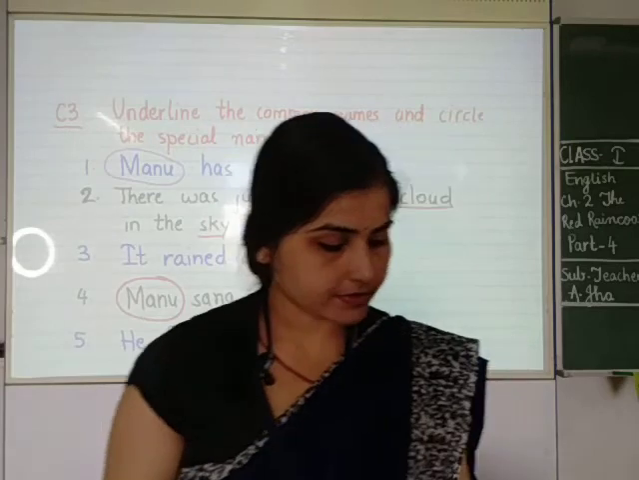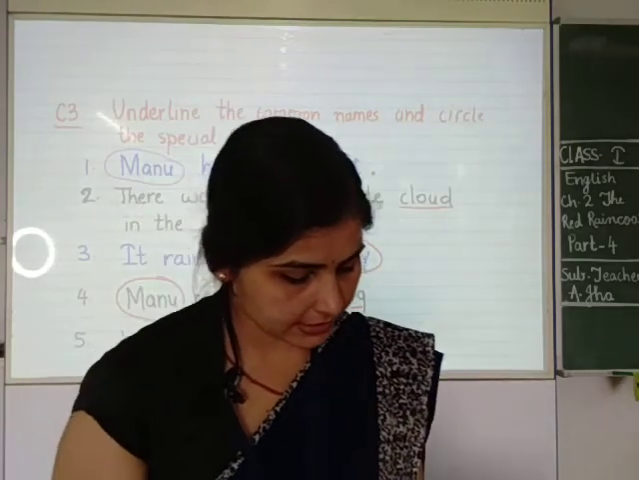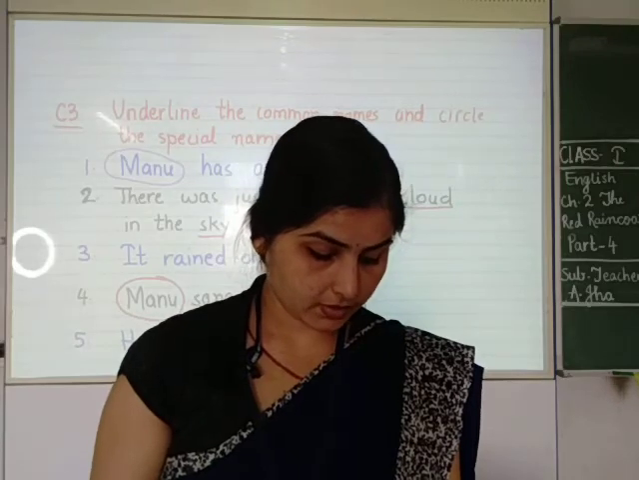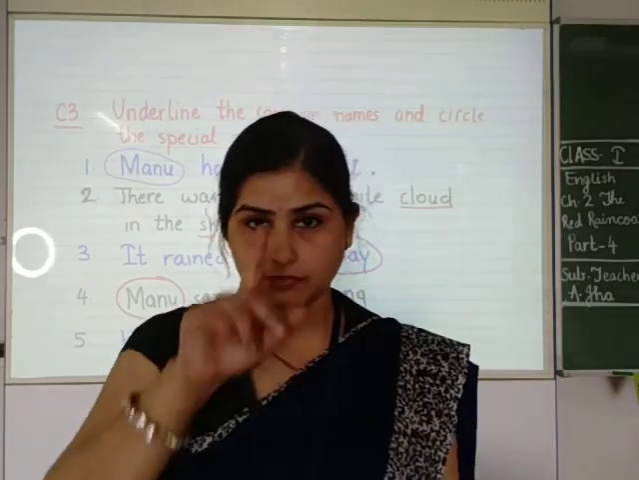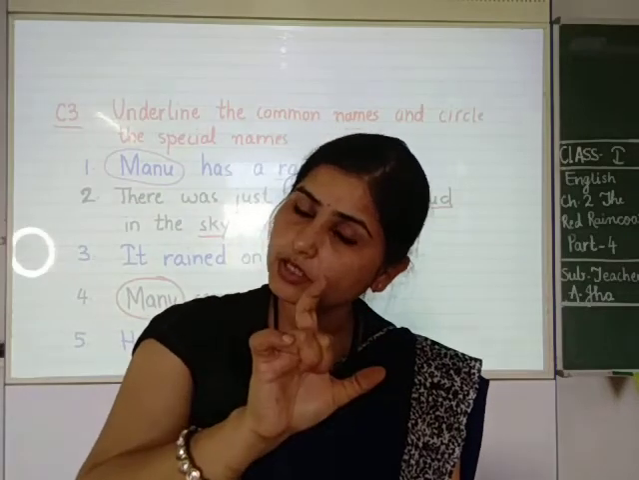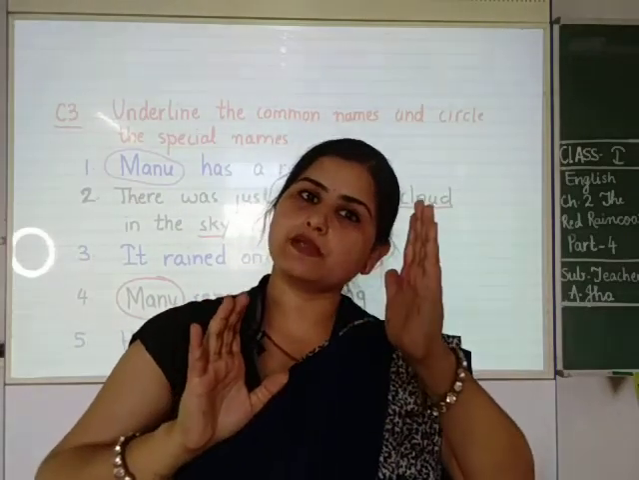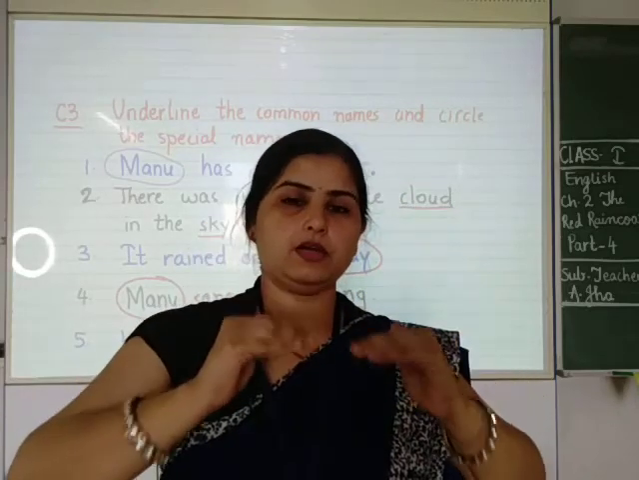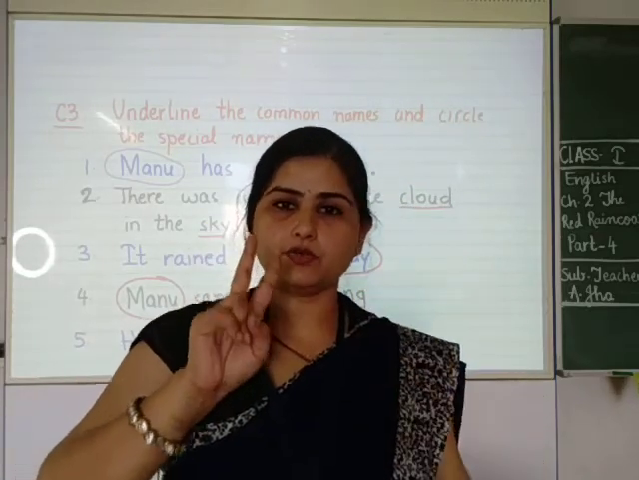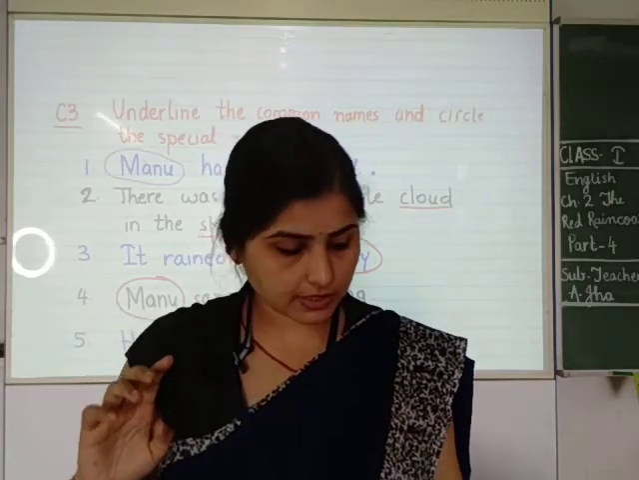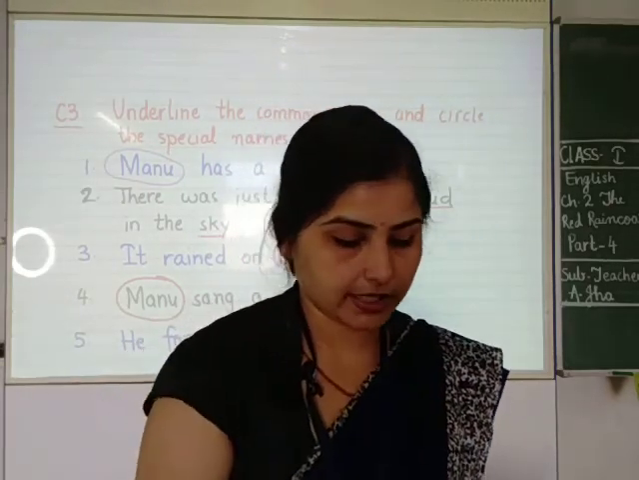So what was your homework of the day? The homework is the exercise C2 from your book, common name and special name. You have to make the columns and write all the common names that are given in the book, and write all the special names just beside it which are given in the book. Below it, beneath it, you have to write 2 common names and 2 special names that I have given you today. Okay, so that's all for today.